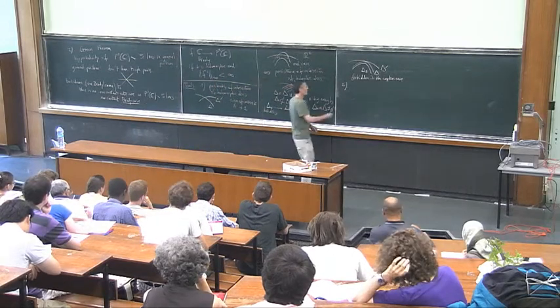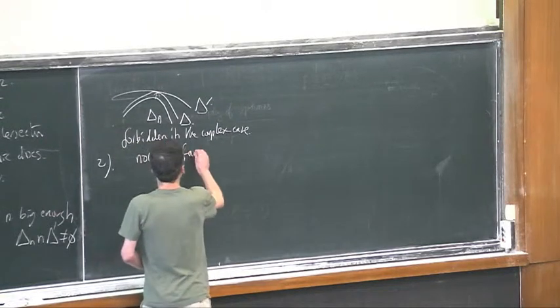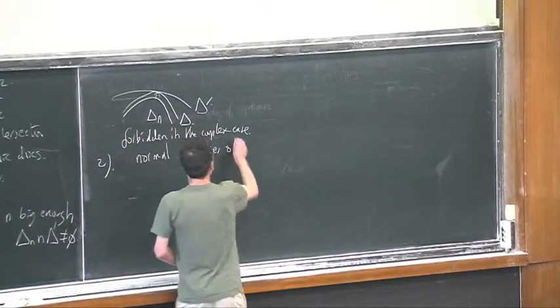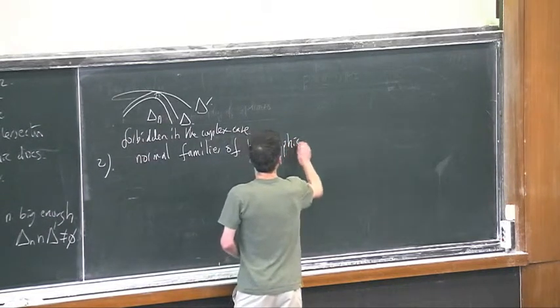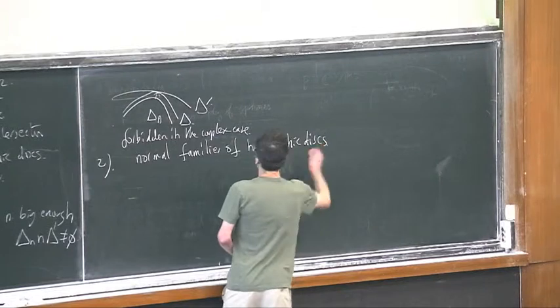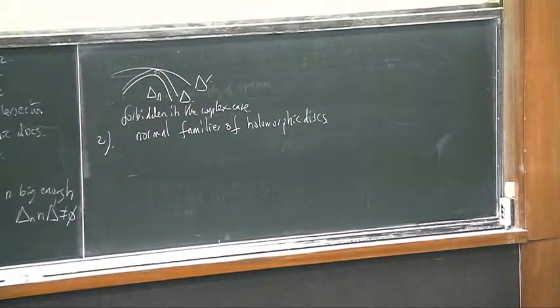So the second tool is the normal families of holomorphic disks, or the non-normal families of holomorphic disks.